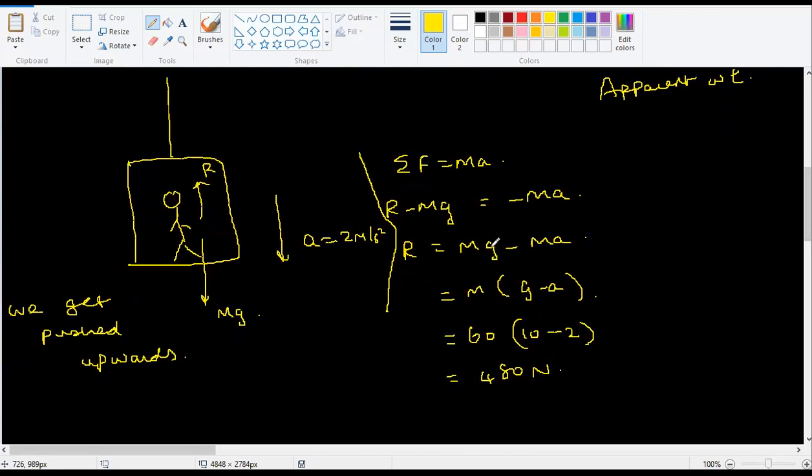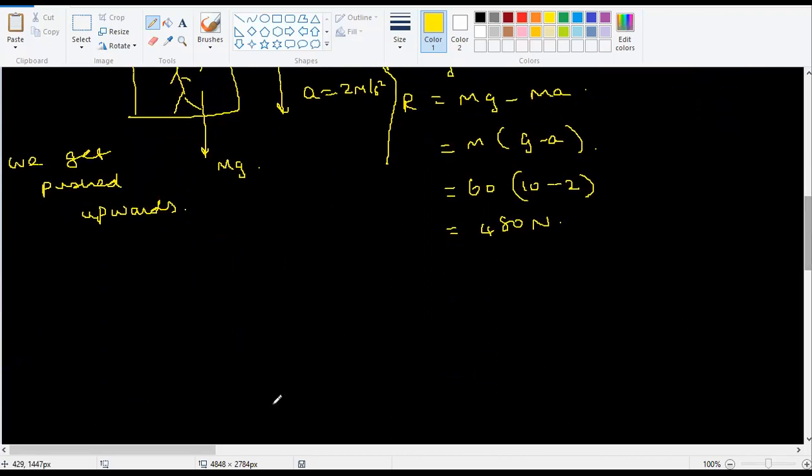There is a special case for this. What happens when the rope is like this? So let's say the rope is cut. Then what happens? The entire lift accelerates downwards, the entire lift will be falling down. Acceleration, sir? G. You'll feel like you're floating, sir. Yeah.